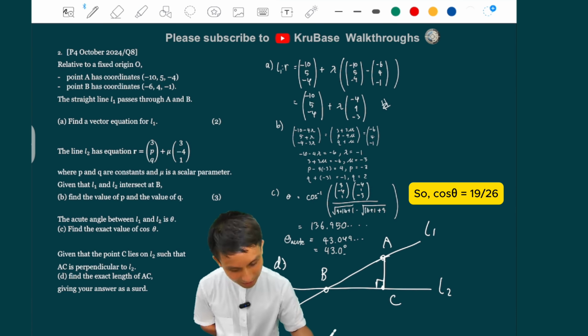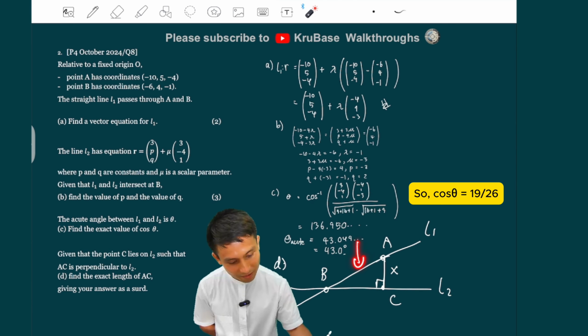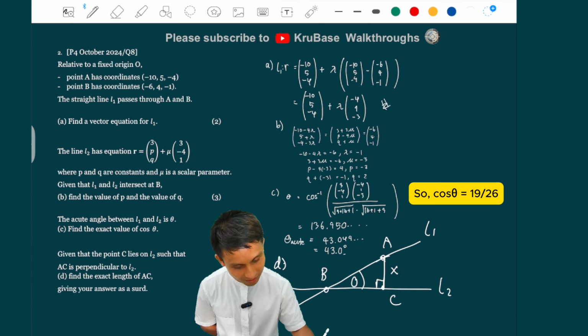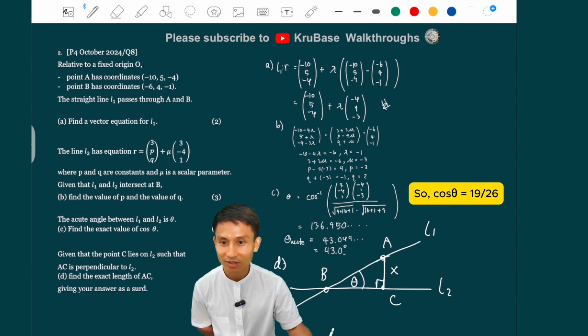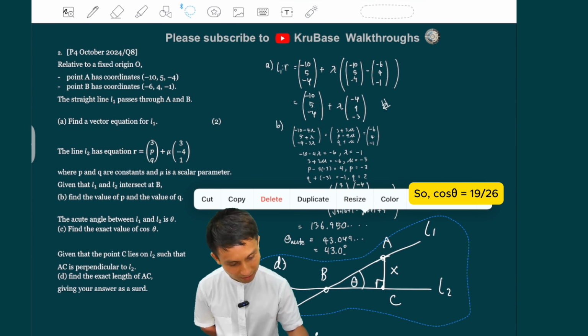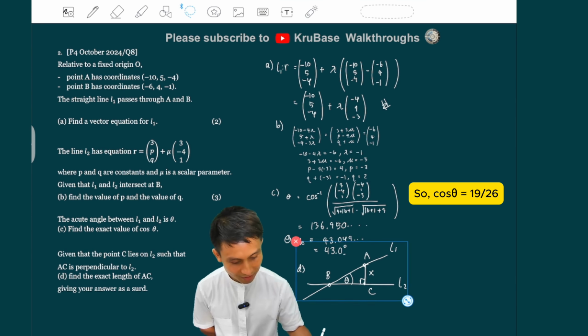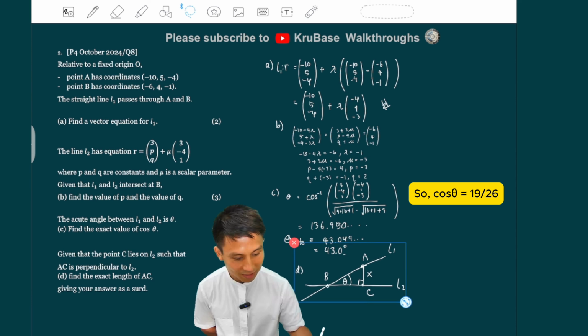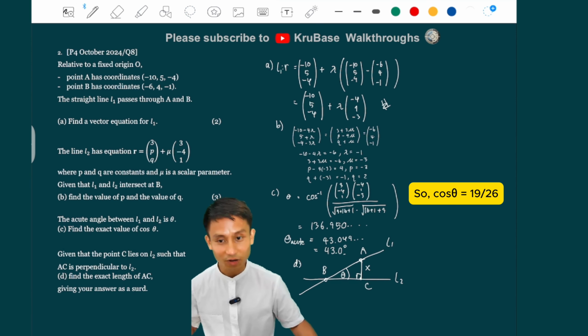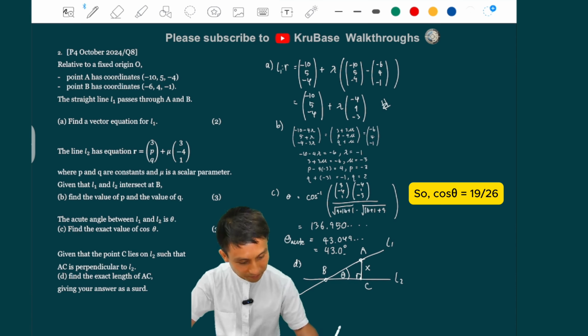Yeah? We want to find AC. So let's make that X maybe. And we need to just find AB because we already know the acute angle between L1 and L2. So that is just the theta we just got earlier. So you see, if we know AB, we know X. That is a lot easier to do all the algebra. I know that some of you might prefer subbing in AC as the vector equation and then find AC and do the dot product. You can do that, but that's going to be a lot of algebra there.